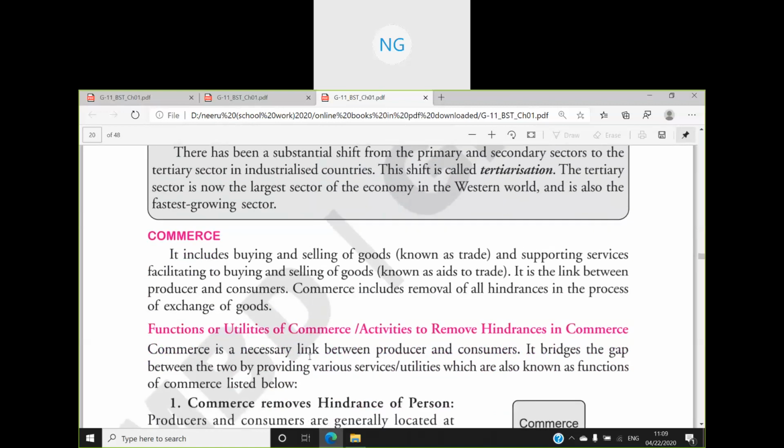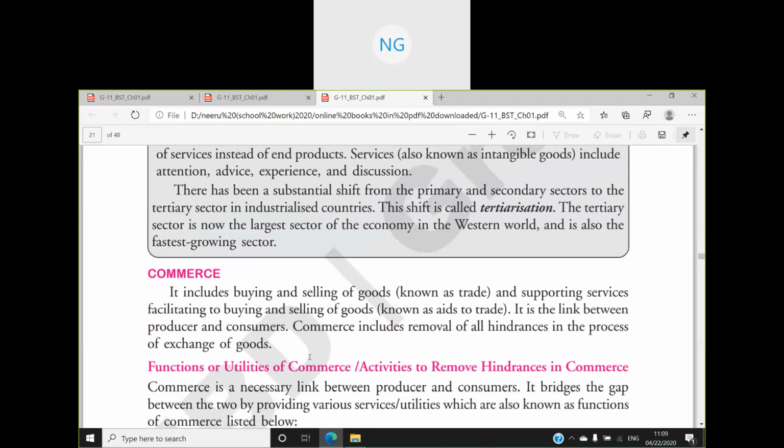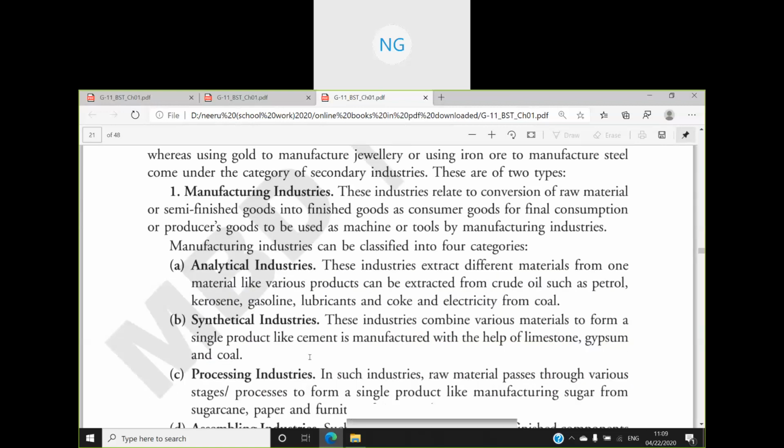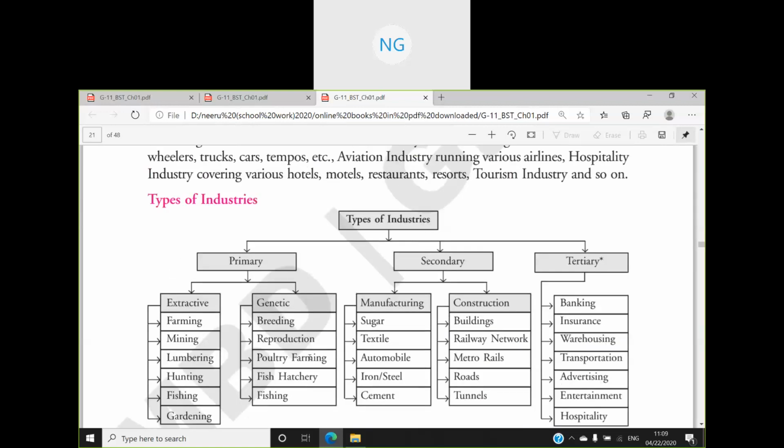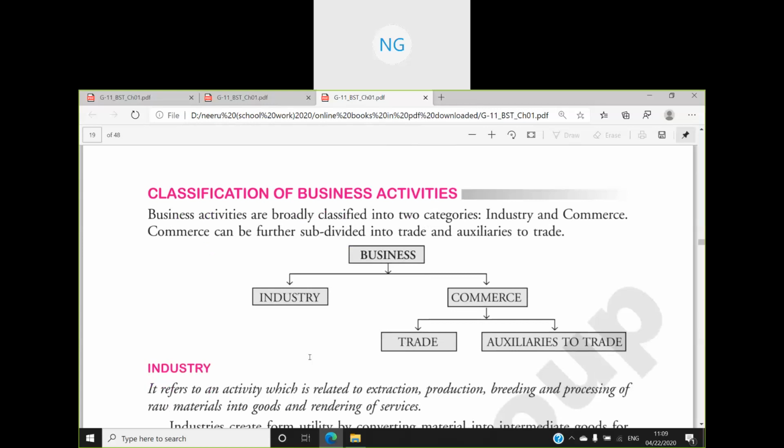Now coming to, we discussed earlier that business can be classified into industry, and going to the flowchart again. What the flowchart was saying: business can be classified into industry and commerce, and then commerce can further be classified into trade and auxiliaries to trade.